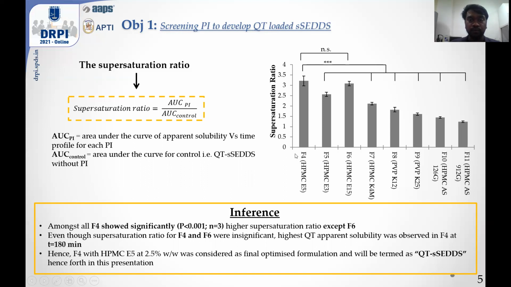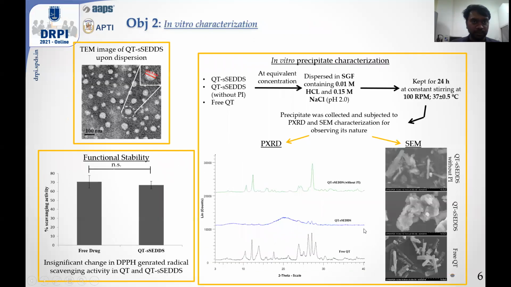Still, HPMC E5 was selected over HPMC E15 due to two major reasons. First, HPMC E5 showed higher apparent drug concentration than HPMC E15, and HPMC E5 showed lower viscosity than that of HPMC E15. Thus, HPMC E5 at 2.5% weight by weight was considered as the final optimized formulation and will be termed as QT SNEDDS henceforth in this presentation.